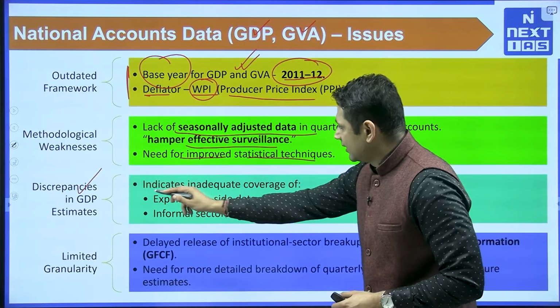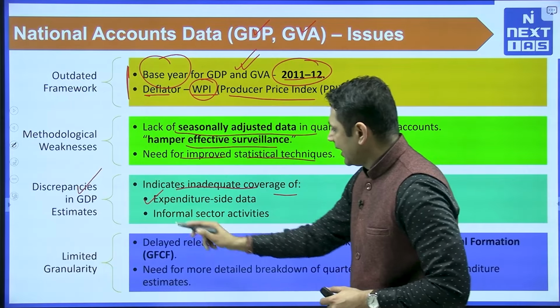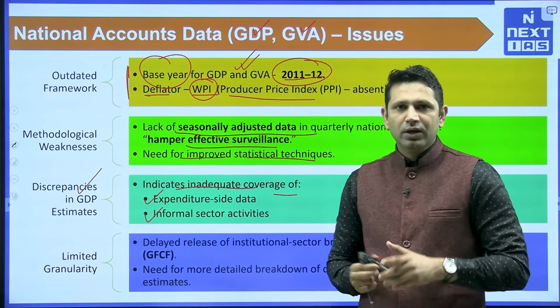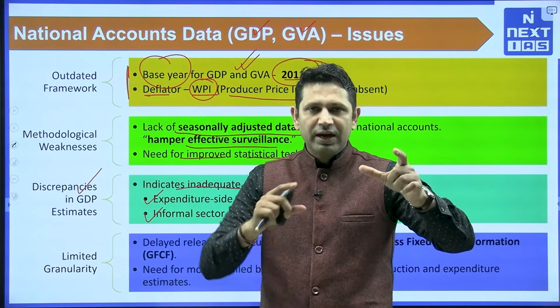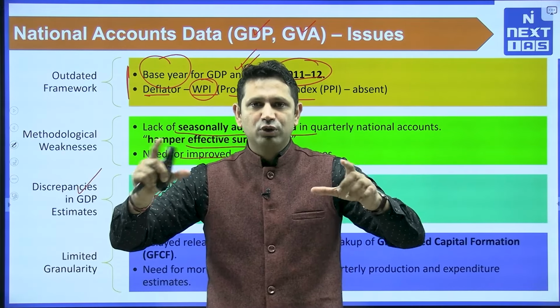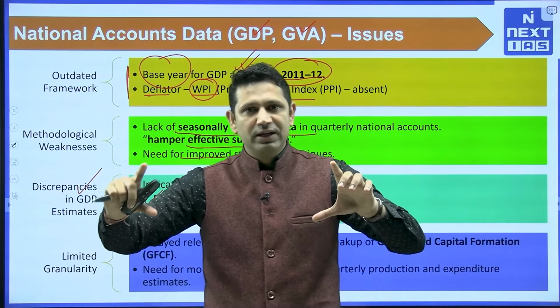So this is indicating that there is inadequate coverage of the expenditure side data and the informal sector activities. Because when we are seeing the expenditure data, we are finding some figure, and in the case of income there is some other figure. So there is a gap between the data that we get from the expenditure method and from the income method.